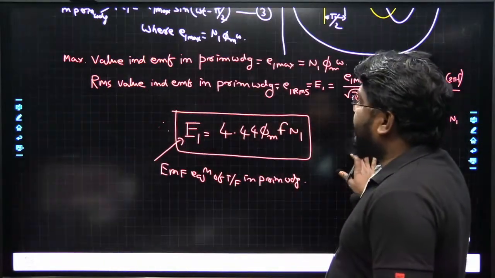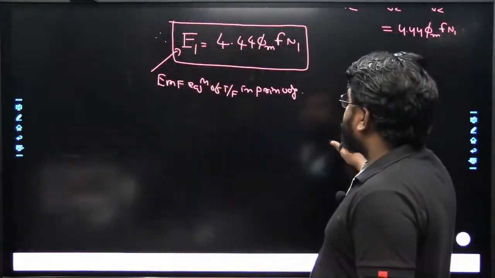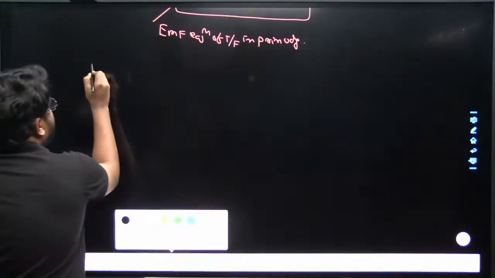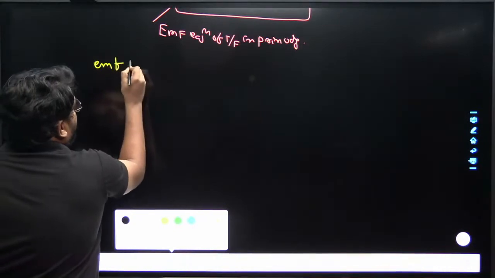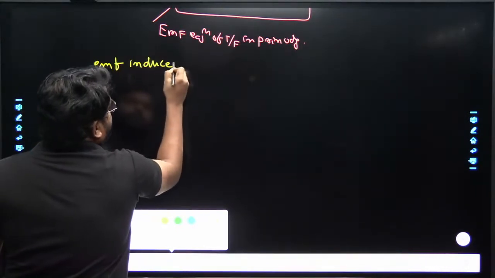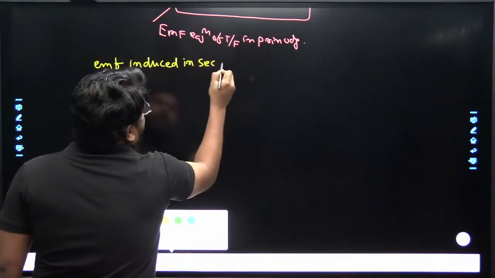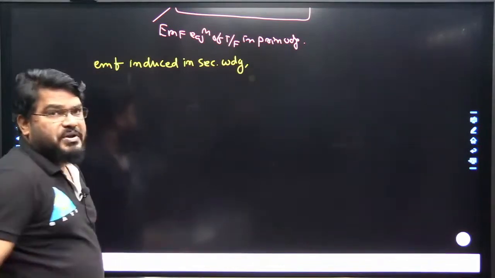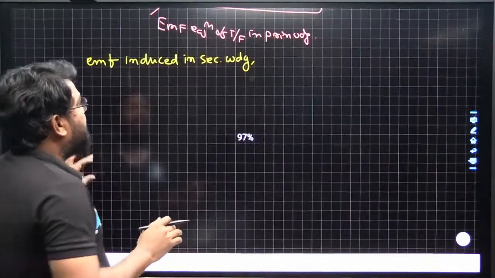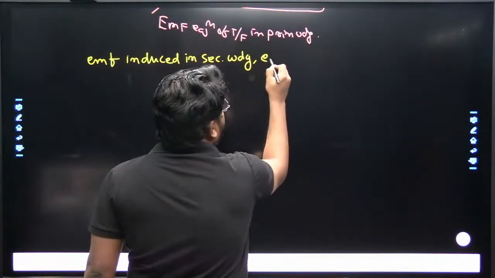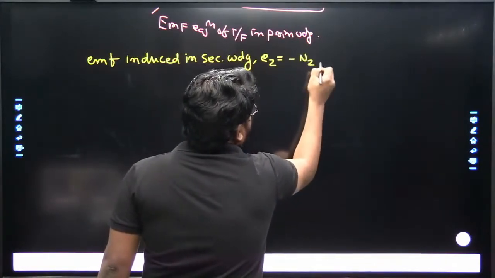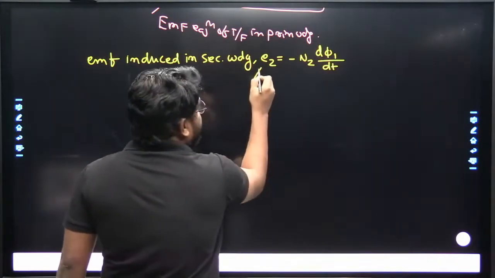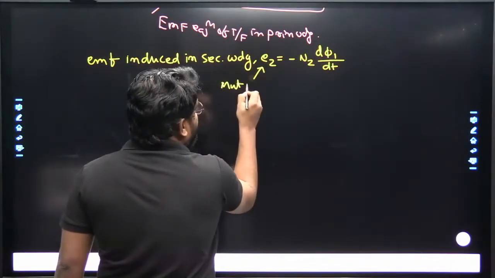Okay, now let us discuss another one, that is the EMF induced in the secondary winding of the transformer. So what is the formula? According to Faraday's laws of electromagnetic induction, E2 is equal to minus N2 d phi by dt. Which type of EMF is this? It is a mutual induced EMF.